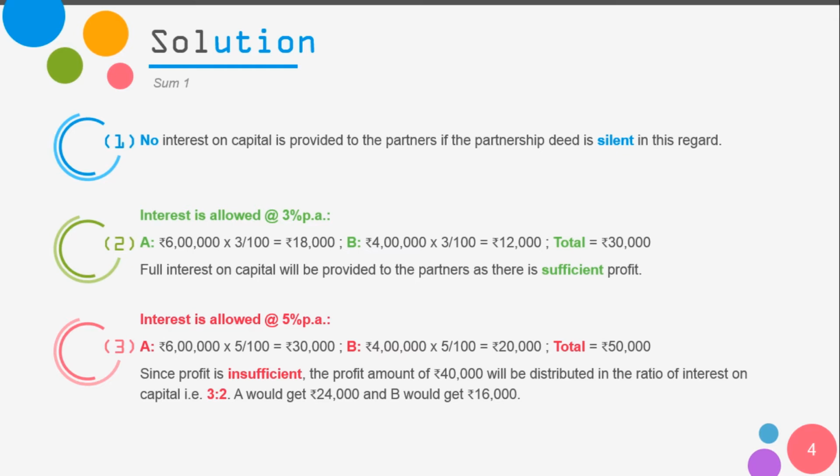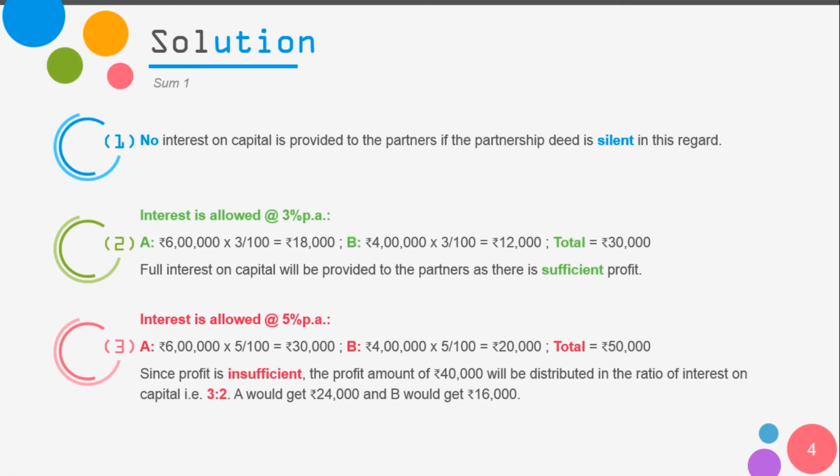Second one says interest is allowed at the rate 3% per annum. So we just do a normal calculation: 3% of 6 lakhs, which is 18,000, for A, and 3% of 4 lakhs for B, which is 12,000. Total interest is coming to rupees 30,000. And remember the profit amount was 40,000, so we have sufficient profit in this case, so full interest on capital will be provided to the partners.